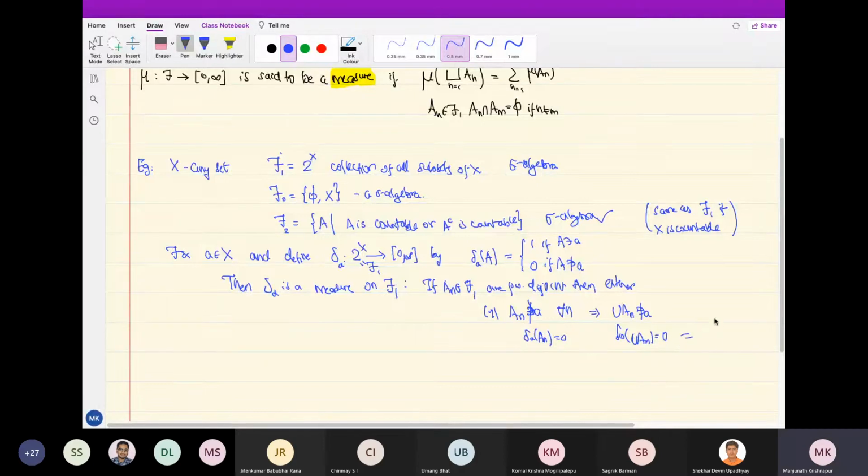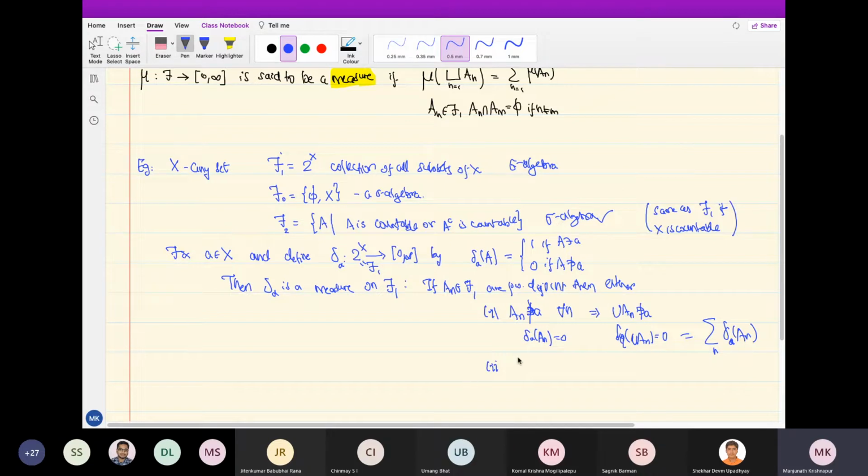But that is the same as the sum over n of delta A of A_n. Sorry, I should have written delta sub A. So if none of the A_n contains the point A, then we are saying 0 is the sum of countably many zeros. That is possible.